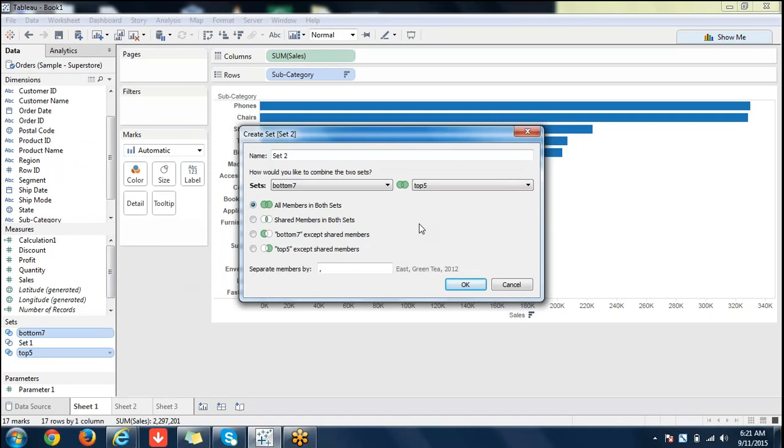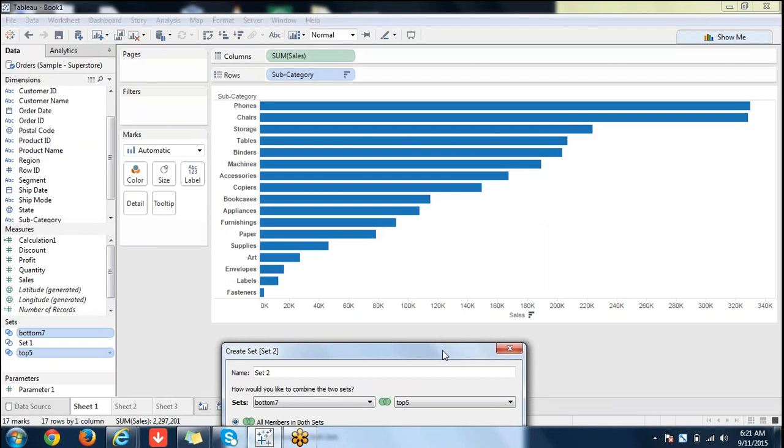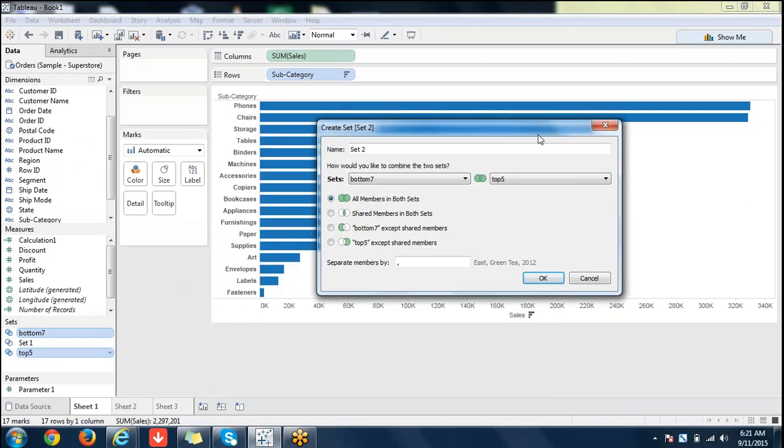Or if you want to see just the intersection, for example, you are creating a chart based on subcategory members rather than sales or profit. Here I sorted and pulled out top 5, top 10, bottom 7. Whereas if you are creating a set only on dimension members irrespective of sales or profit, you want to see what is common to a region, or patients who are available in both regions or both states. In some scenarios like that, you can combine sets and see patients who are going to the same doctor.